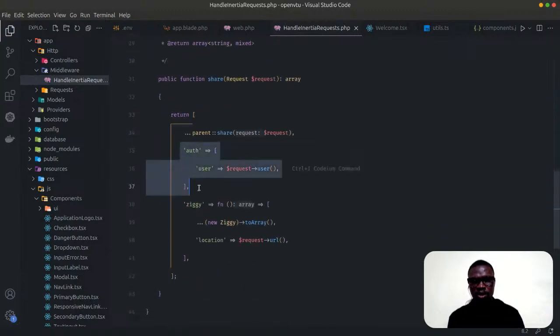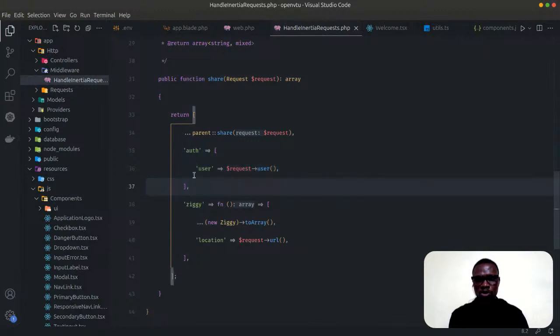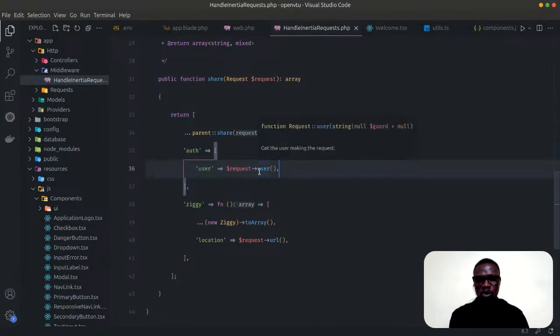If you are very familiar with Inertia, don't worry. If you are not familiar with that, a series is coming on Inertia and React and all of that. But let's just build this project. We are building on weekend. We are building real life applications here. So this is coming from this place. It's just giving us the authenticated user here.